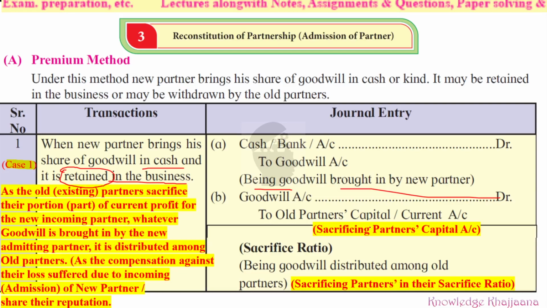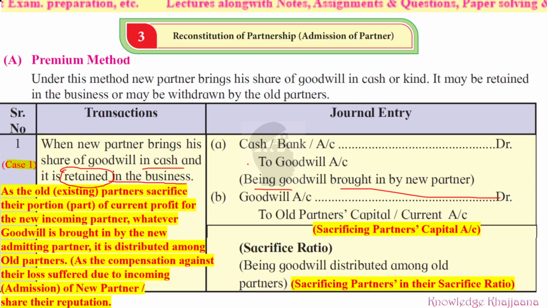Okay, so now understand this again. The new partner is bringing the goodwill in terms of cash or bank. So the journal entry is: cash or bank account debited to goodwill account, because cash or bank comes in. Then whatever is received in the form of goodwill is distributed to the partners, and it is shown on the credit side of the partners' capital or current account. Now in which ratio? Sacrifice ratio.